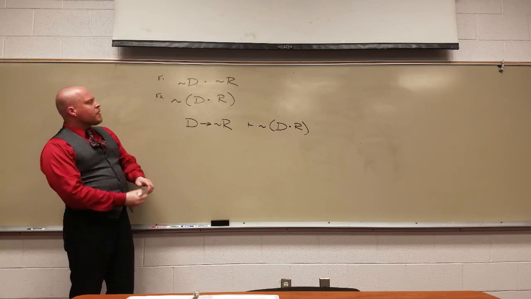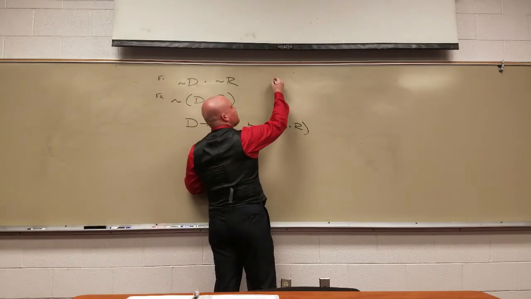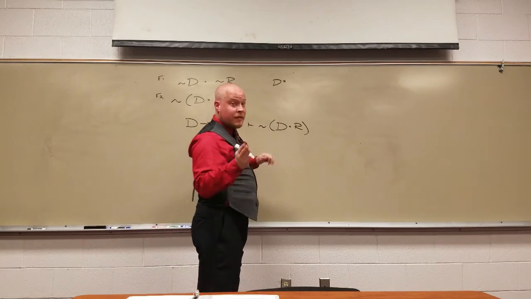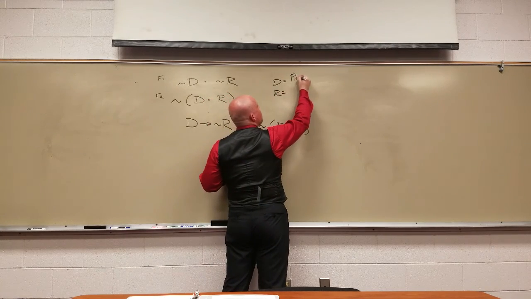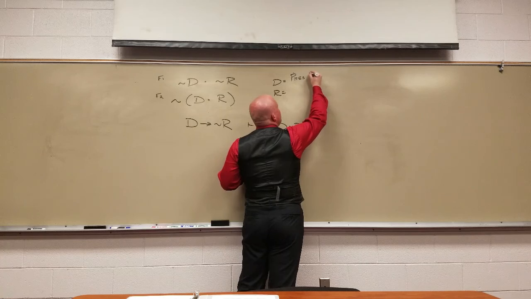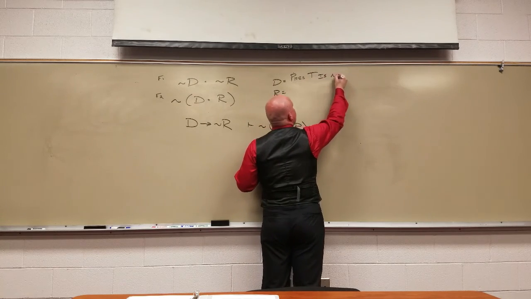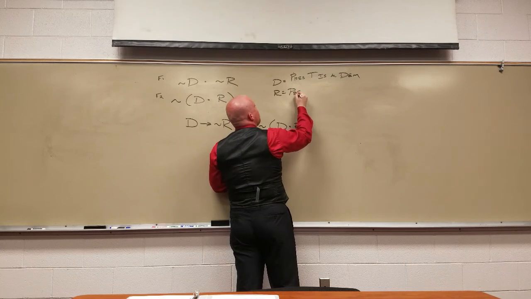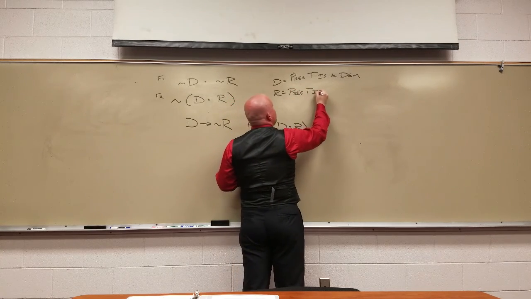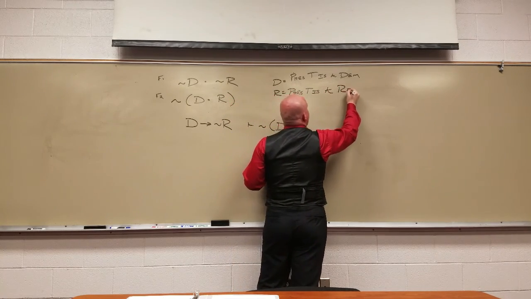There's nothing magical going on there. Here's two statements. Imagine here that D stands for President Trump is a Democrat, and R stands for President Trump is a Republican.